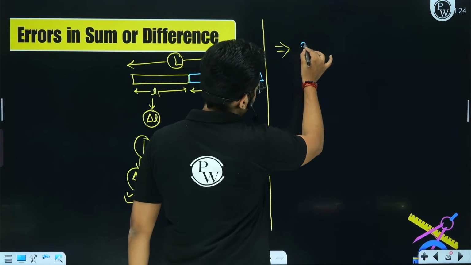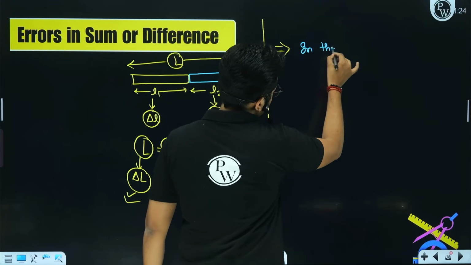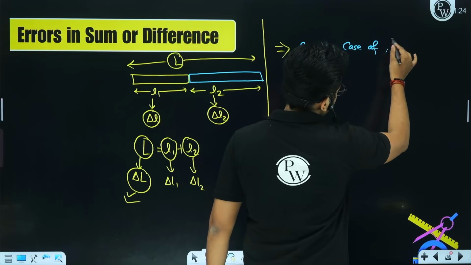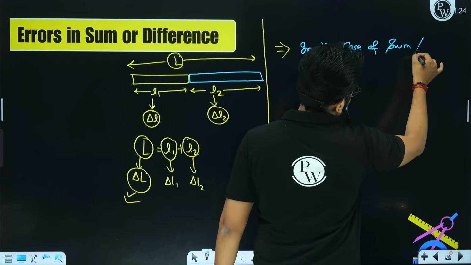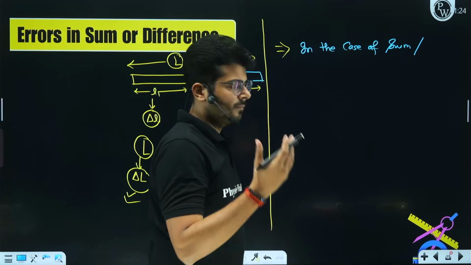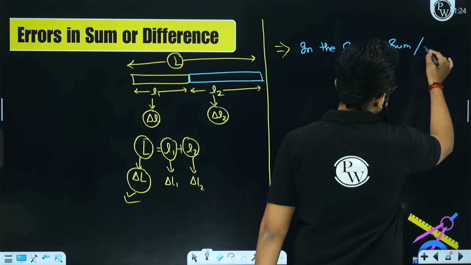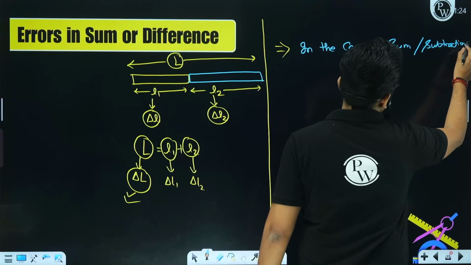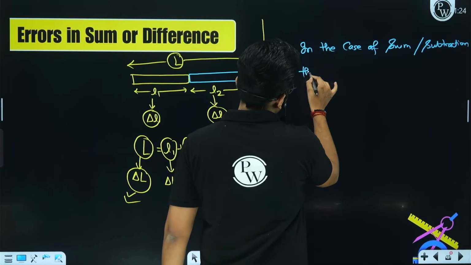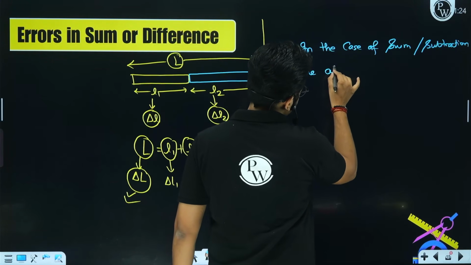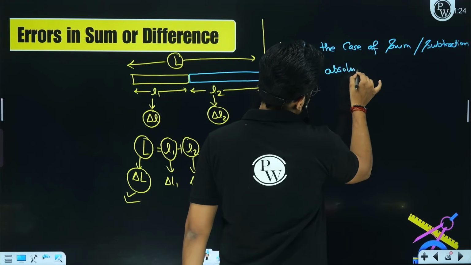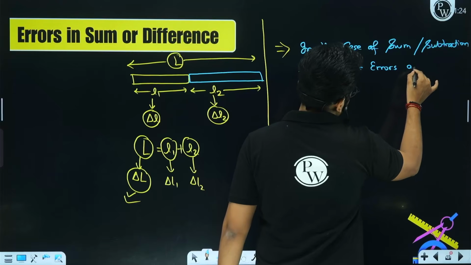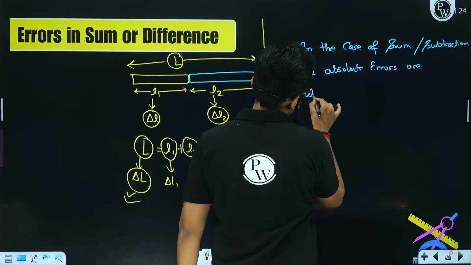So over here we can talk about it this way. In the case of summation, or let's say subtraction, addition or subtraction, what will happen? The absolute errors are always added. Errors are always added.